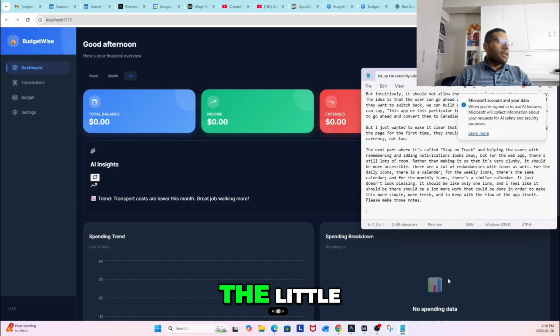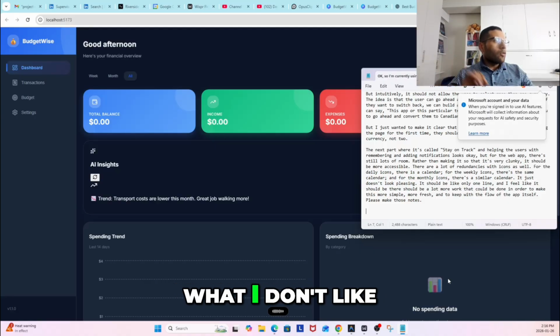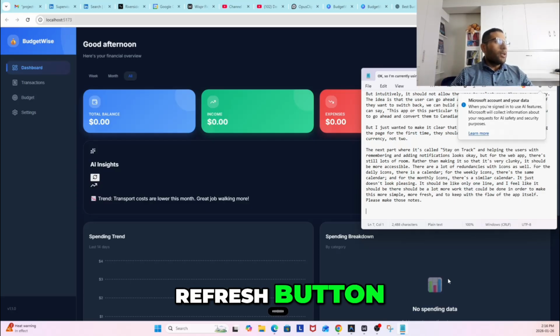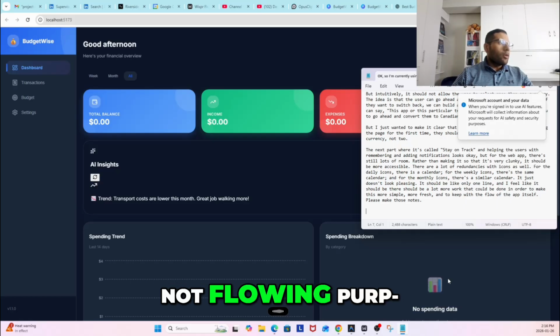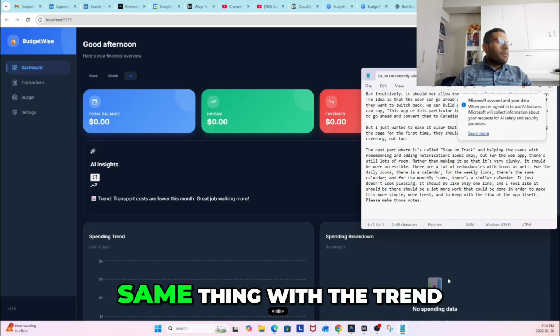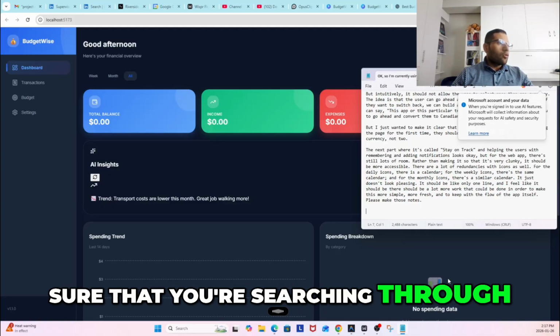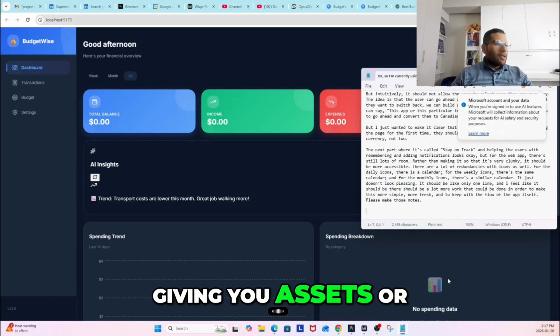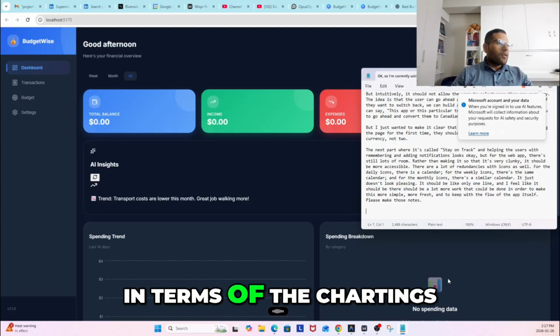The next part is the AI insights. I do like the little star AI icon. I think that could go on the same line as the AI insights. What I don't like is the refresh button. It just looks too dated. It looks way too old. It doesn't flow well with the theme that we have going on. Same thing with the trend icon. It looks a little bit dated. So I want you to search through, and let me know if I should give you assets or icons that will help make this look more up to date so that we can improve it.